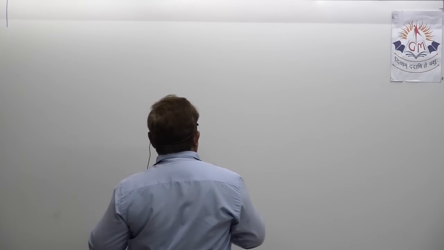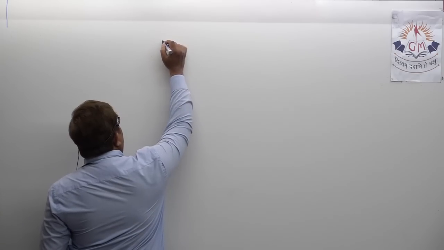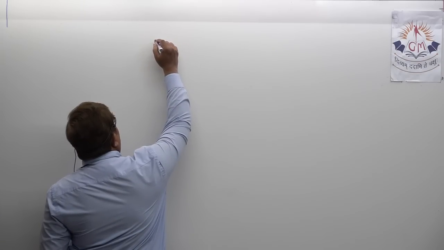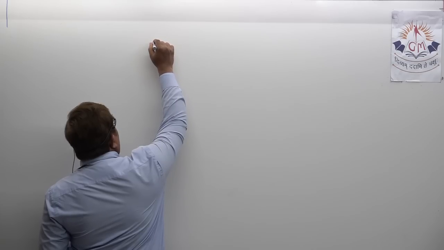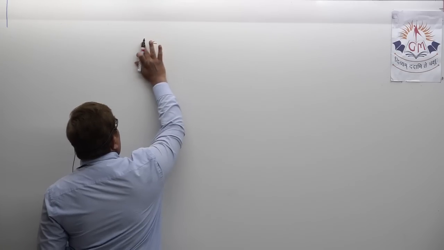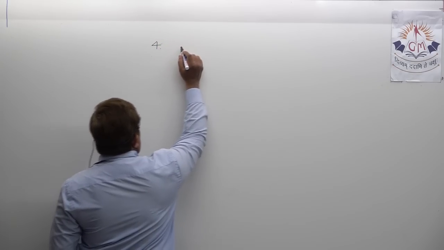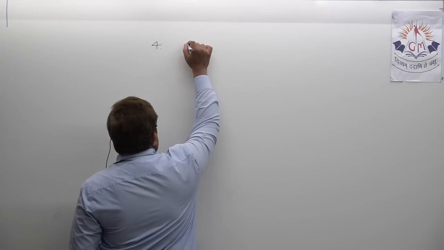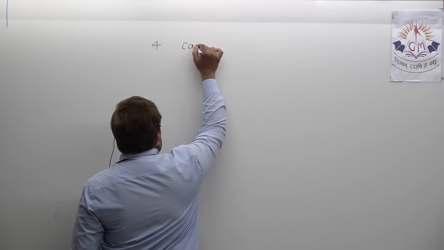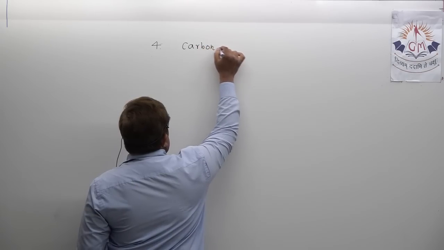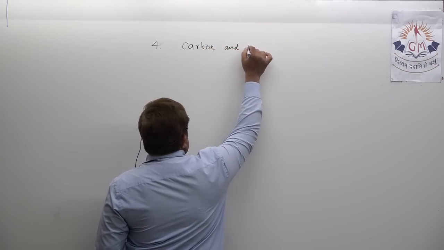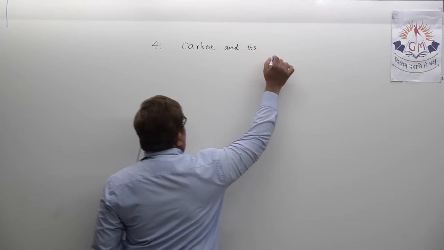Before I start this chapter number 4, let me just write the title first, okay? In chemistry, my dear student, we are starting chapter number 4 today. As you know, the name of the chapter is carbon and its compounds, okay?